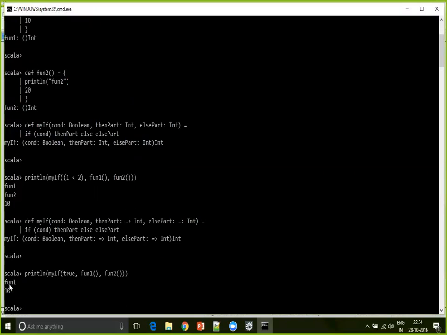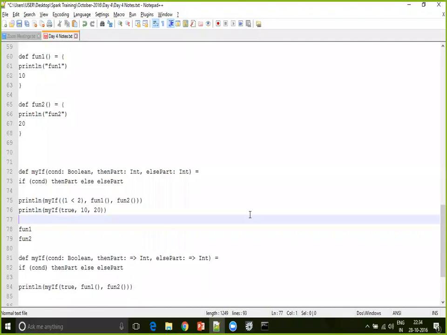See, it executed only fun1 because that is what I need. Okay, yeah, makes sense. So this is the advantage of lazy evaluation.